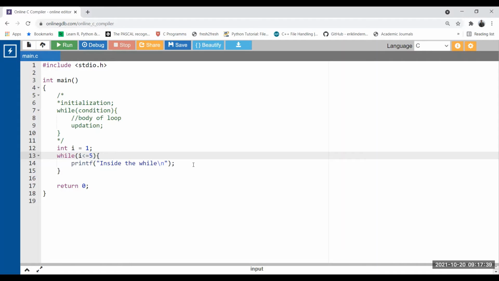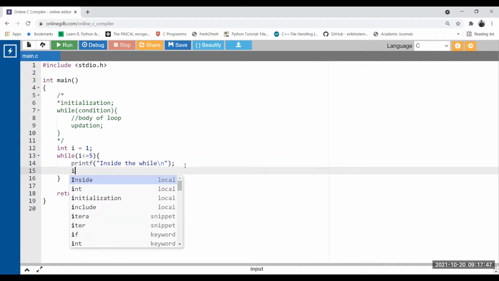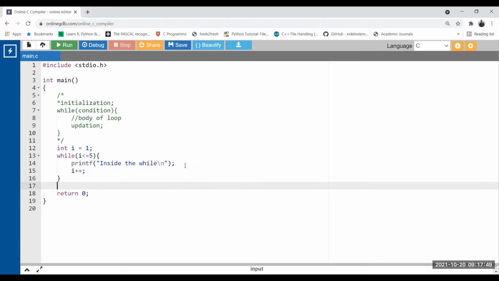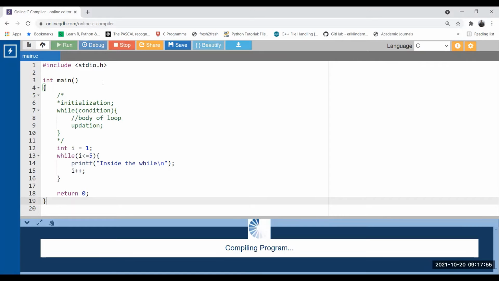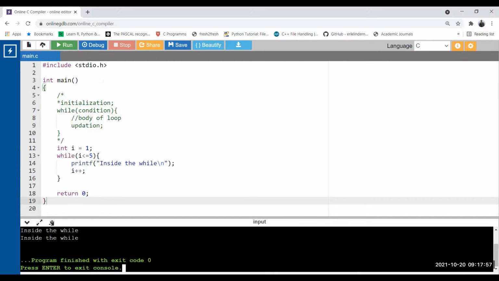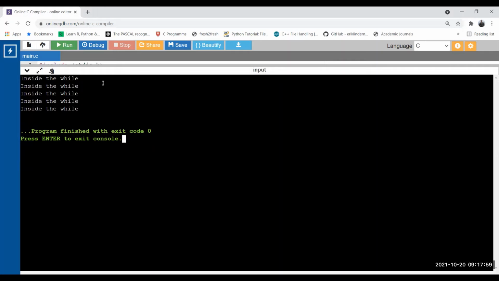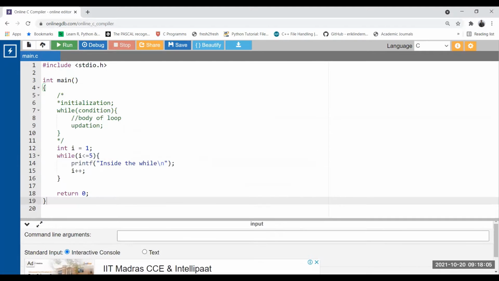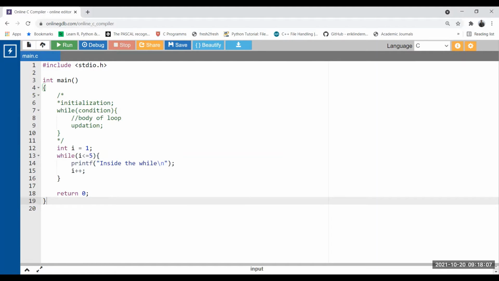And then the last statement is what? The last statement should be the condition, sorry, updation. So let's perform the updation here. Okay, run this code. Here you can see this line has printed 5 times in the console. Okay, let's proceed to the next part.